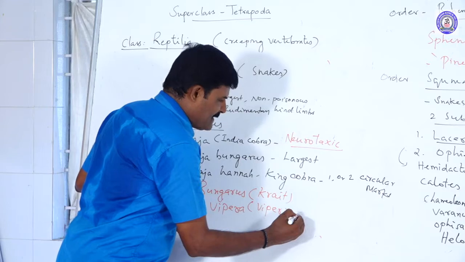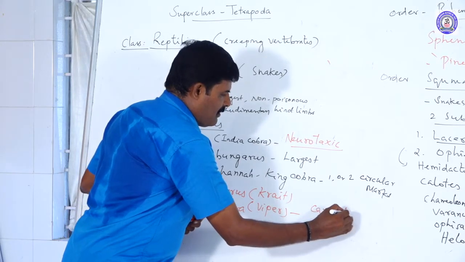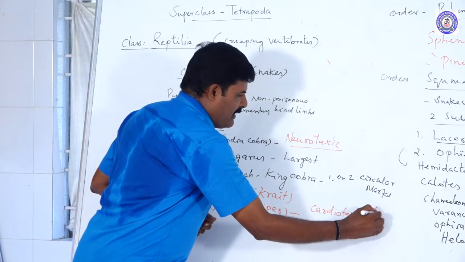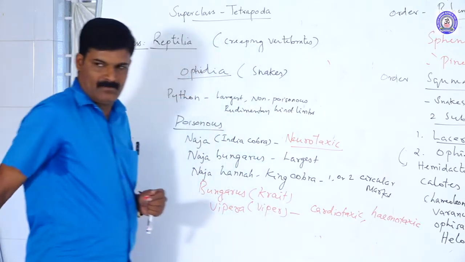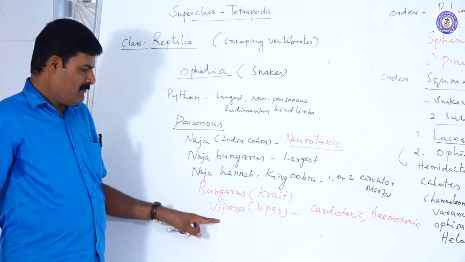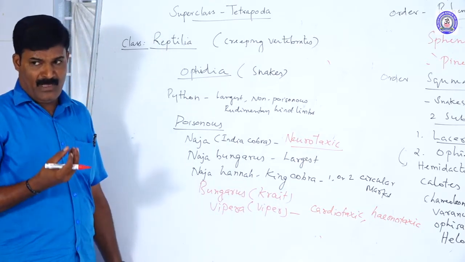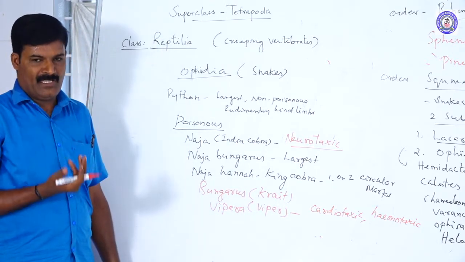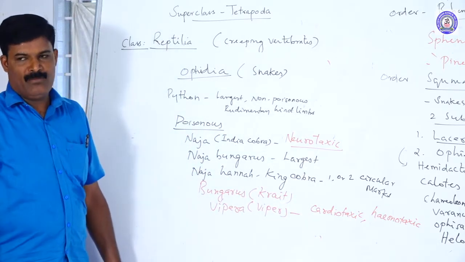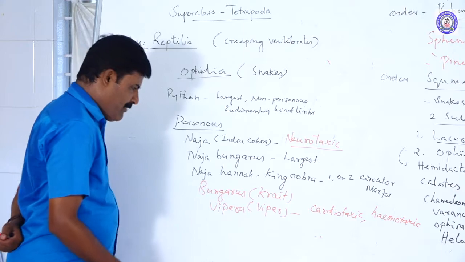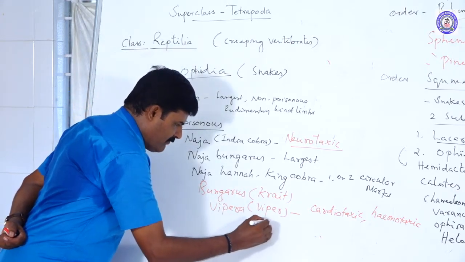But this poison is cardiotoxic, or hemotoxic. The vipers have poison containing cardiotoxins. Cardio means they damage the functioning of the heart. Hemotoxic means it breaks down the blood vessels. The largest viper is the Russell's viper.